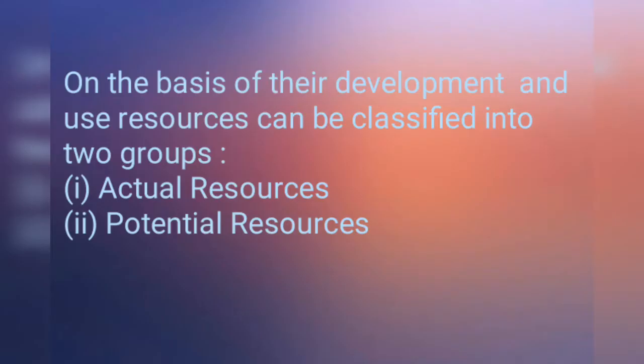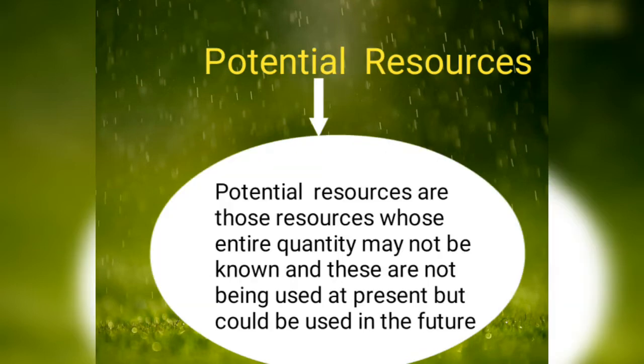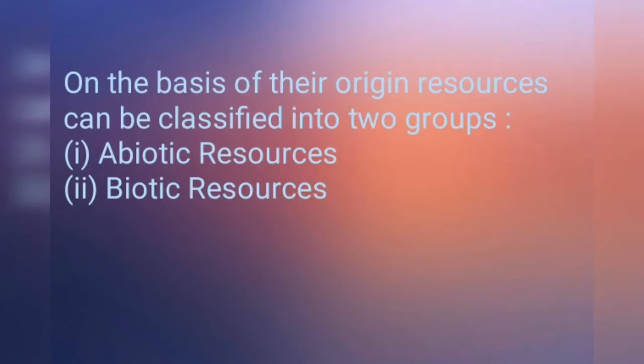On the basis of their development and use, resources can be classified into two groups: actual resources and potential resources. So now, what is an actual resource? Actual resources are those resources whose quantity is known. And potential resources are those resources whose entire quantity may not be known, and these are not being used at present but can be used in future.